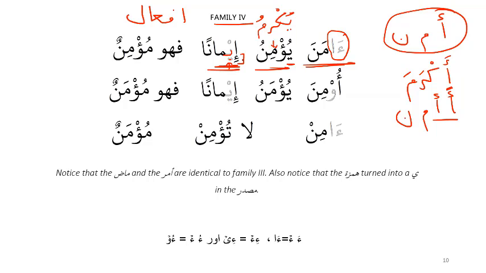If you have hamza with a kasra followed by another hamza, then what does this combination become? It becomes hamza ya. So that's what's happening here. What's the larger point here? Why do the Arabs do this?